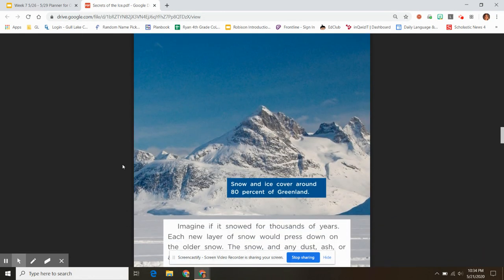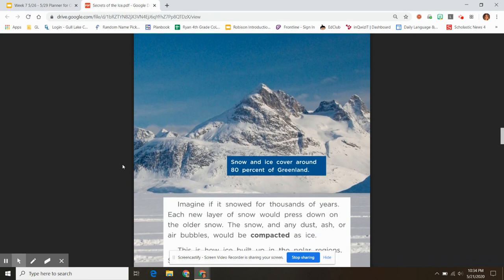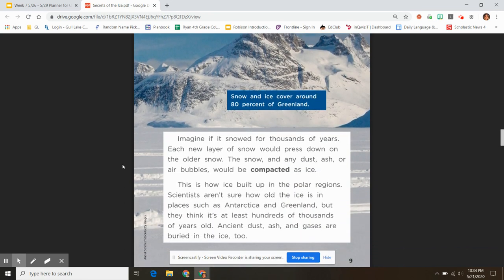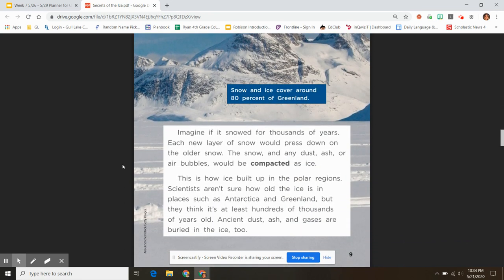Snow and ice cover around 80% of Greenland. Imagine if it snowed for thousands of years. Each new layer of snow would press down on the older snow. The snow and any dust, ash, or air bubbles would be compacted as ice. This is how ice built up in the polar regions.